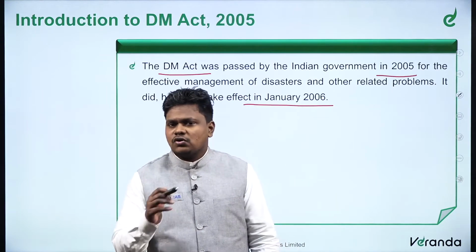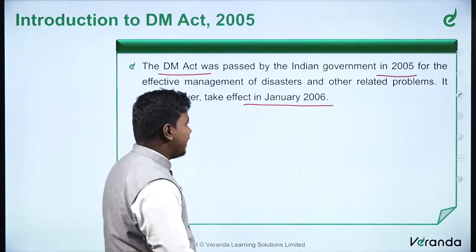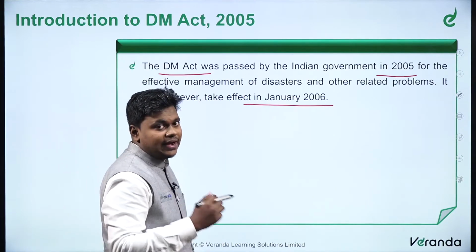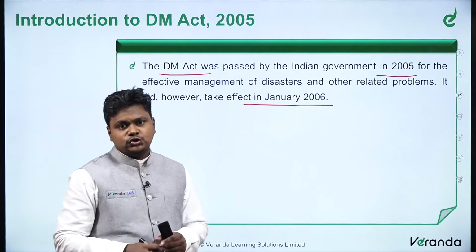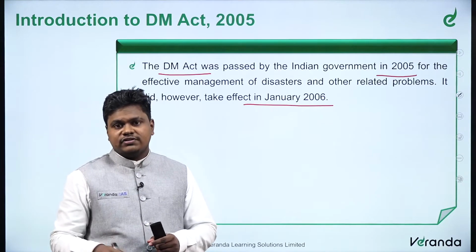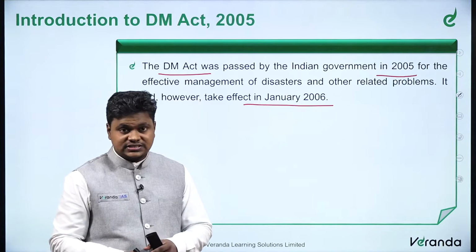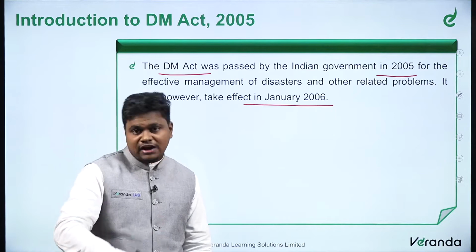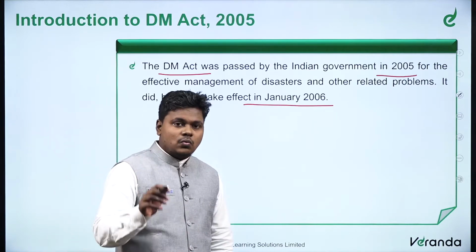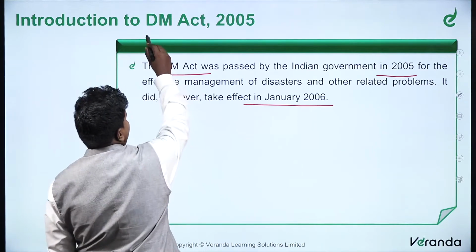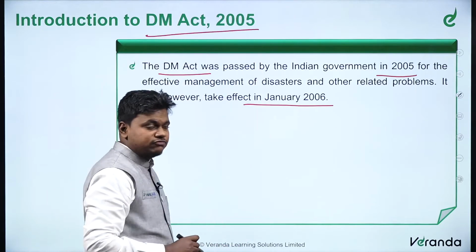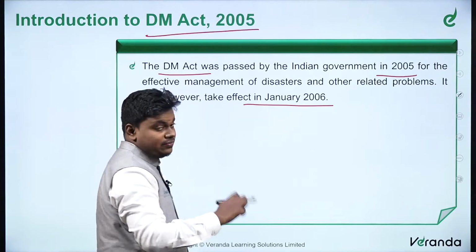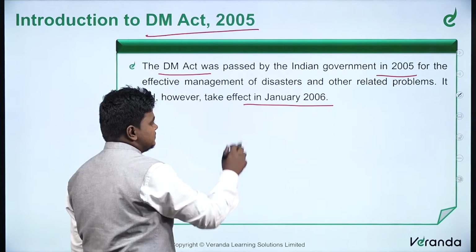So, in the aftermath of this event, the government came up with the idea of passing a legislation called the Disaster Management Act. What are the protocols which need to be followed during a natural disaster? What are the steps to be taken before and in the aftermath of an event? Everything was invoked in this DM Act of 2005. That is why it was created in 2005 and eventually took effect from 2006.